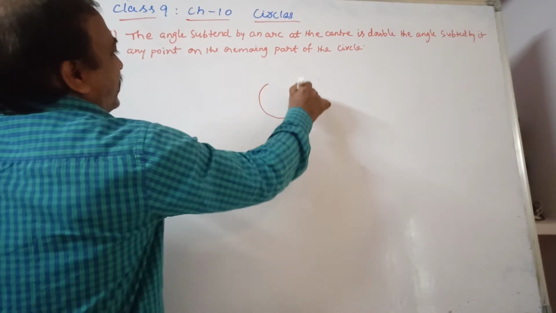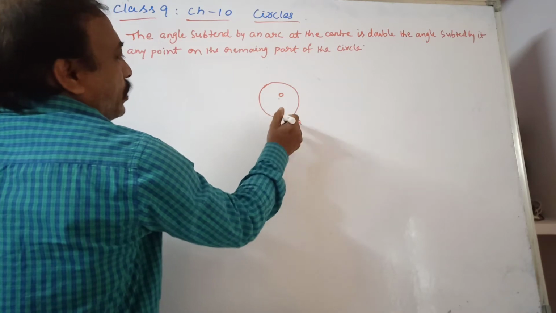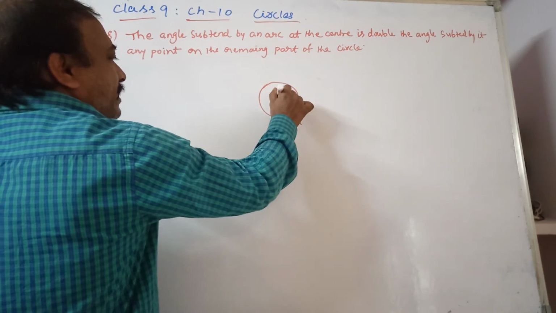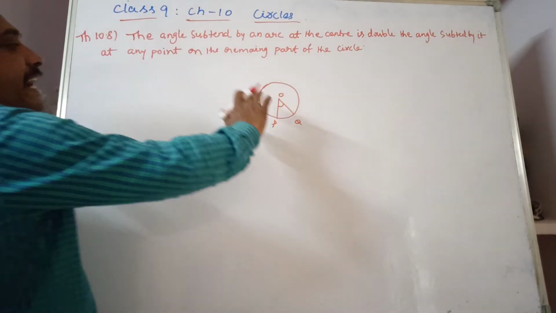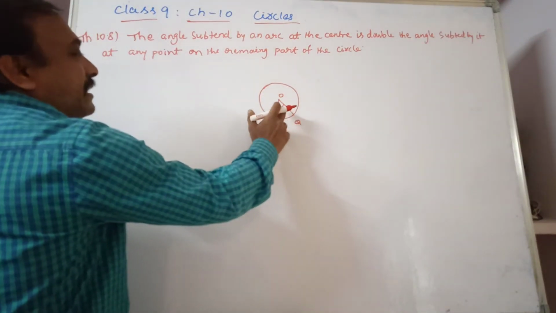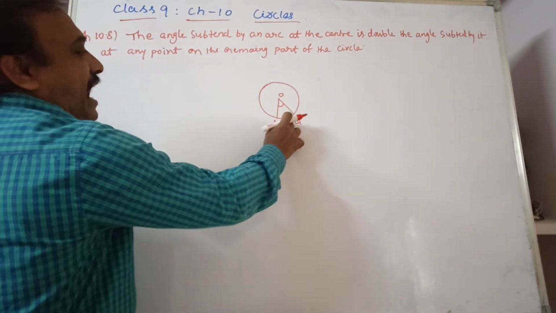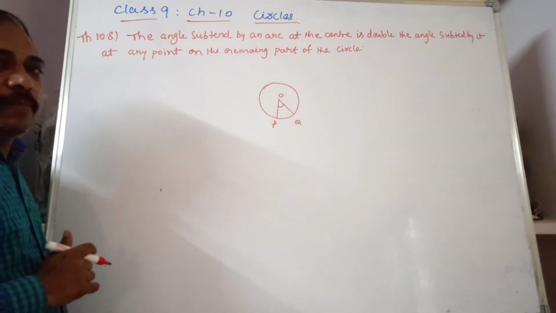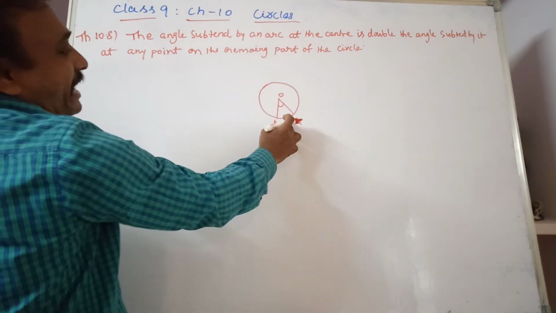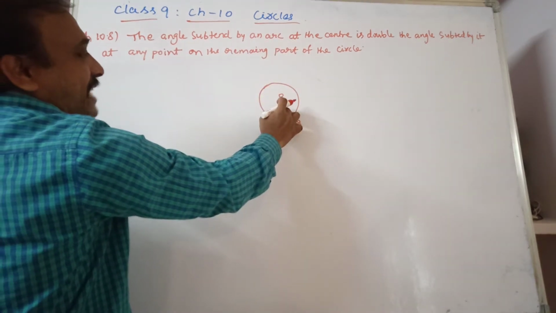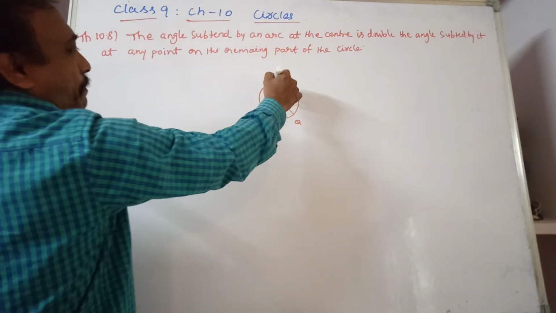If you consider this as a circle with center O, and PQ is the arc, then when you join to the center, angle POQ is subtended at the center by the arc PQ. That is the meaning. The angle subtended by an arc at the center is double the angle subtended at any point on the remaining part of the circle.